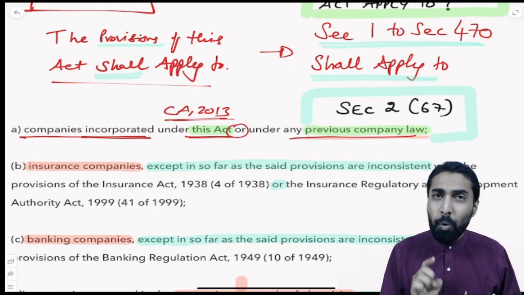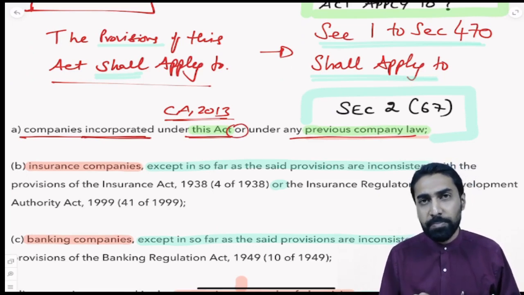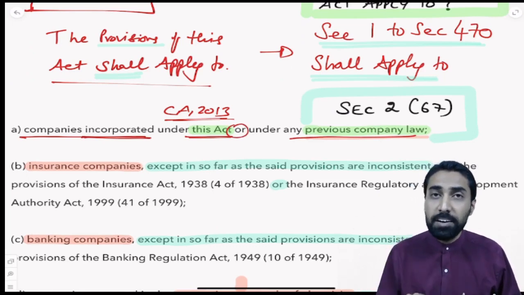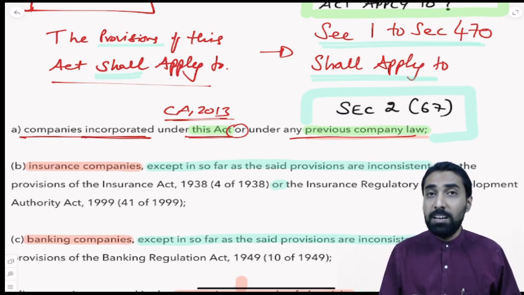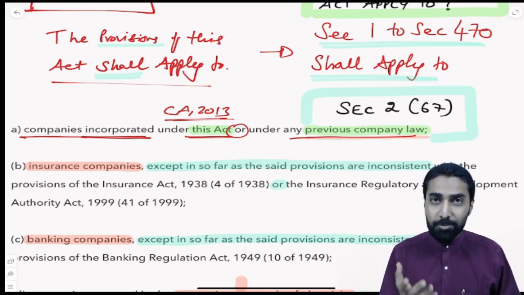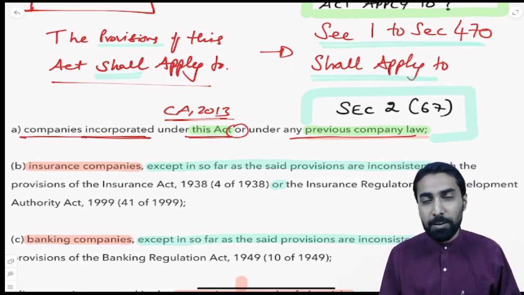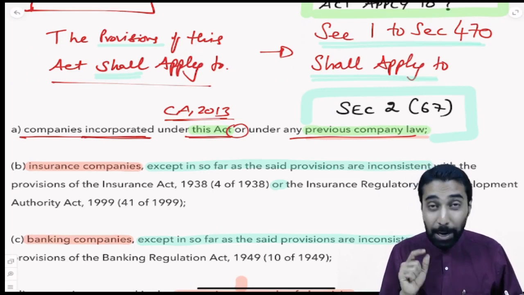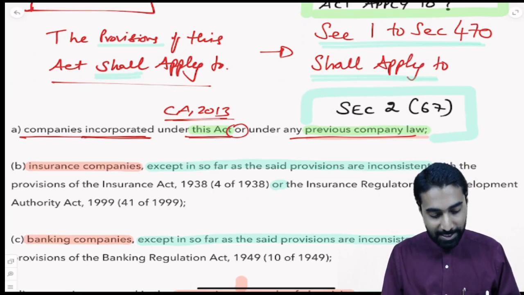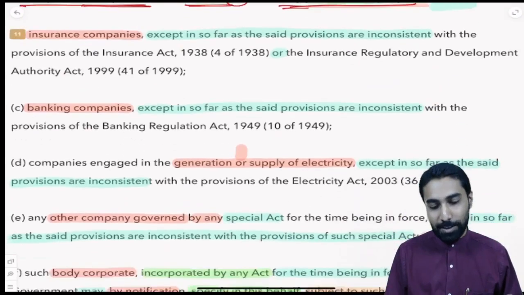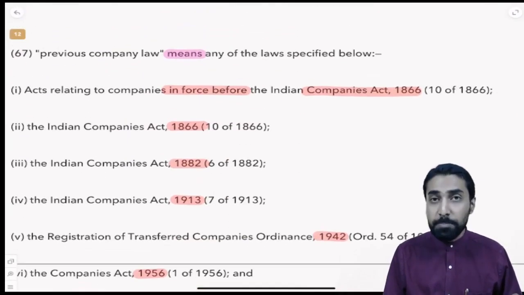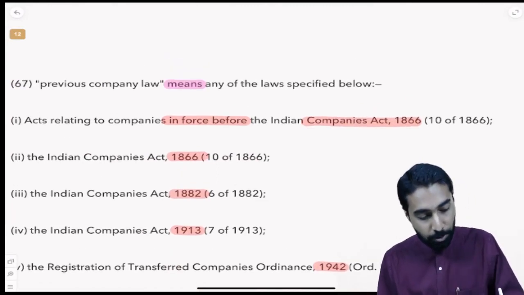Not only this. What if this is the 2013 Act? You'll say, sir, Tata started more than 100 years ago. Does it mean Companies Act 2013 is not applicable to Tata and Sons and their entire group? Or for that matter, all the companies incorporated before 2013, except recent ones. So, companies incorporated under this act or any other previous company law. We need to understand what is previous company law. This is the depth we need to go.